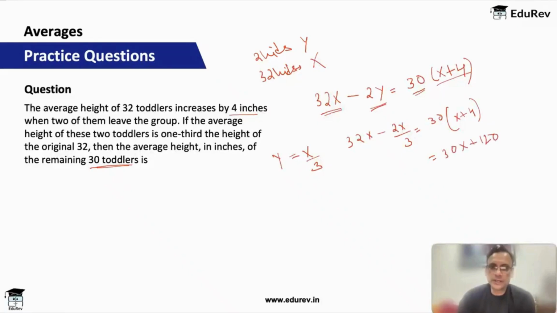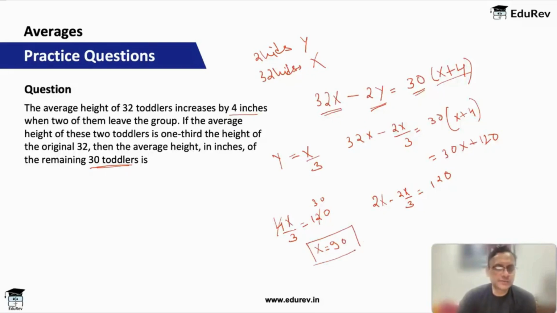Okay, so I get 32x minus 30x, which is 2x, minus 2x by 3 is equal to 120. So this is 6x minus 2x, 4x by 3 is equal to 120. This is 30. So x is equal to 90 inches. Okay, x is 90 inches.